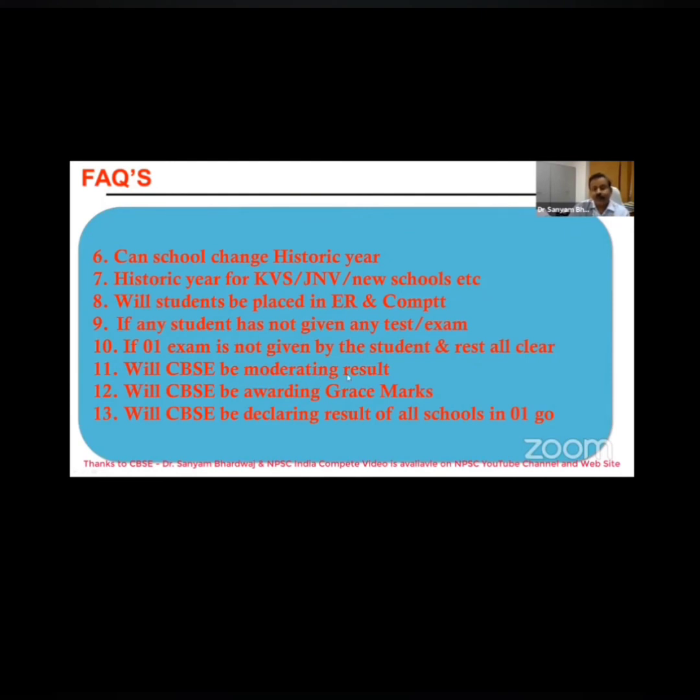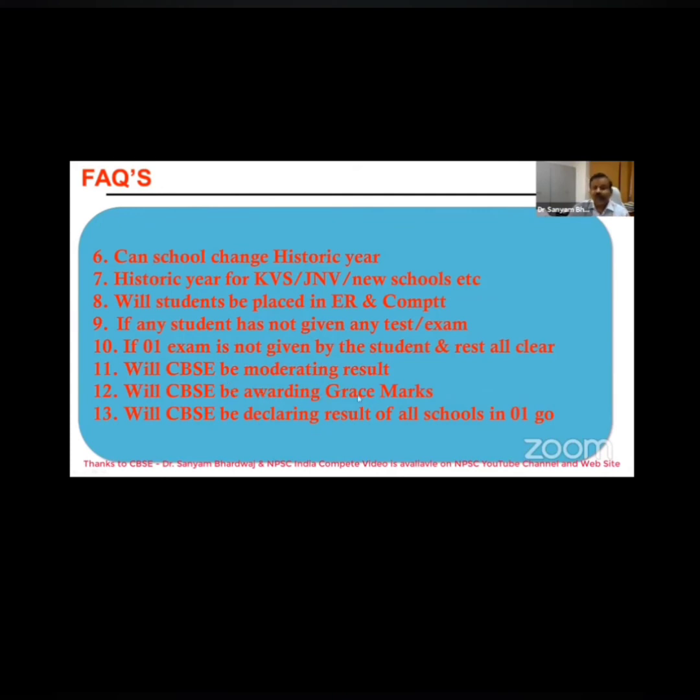Will CBSE be moderating the result? No, no moderation from our side. This moderation has to be done by the school only. I explained to you what is in the moderation when CBSE is using it, and what is the meaning of the moderation when schools are doing it.